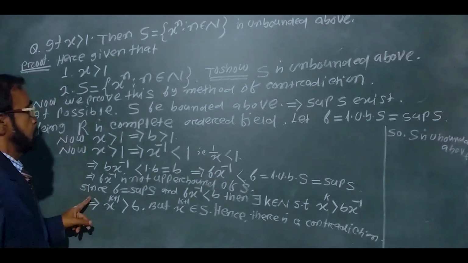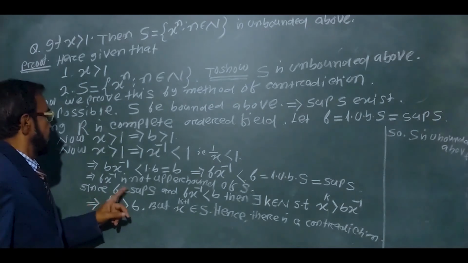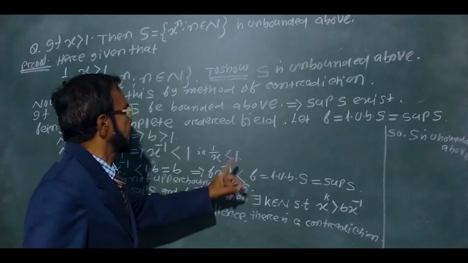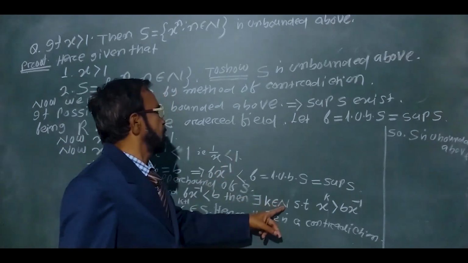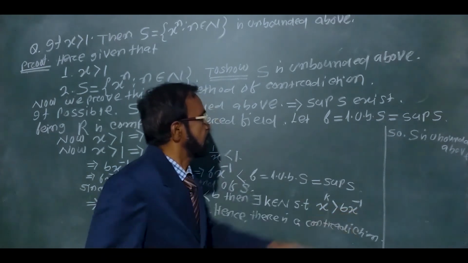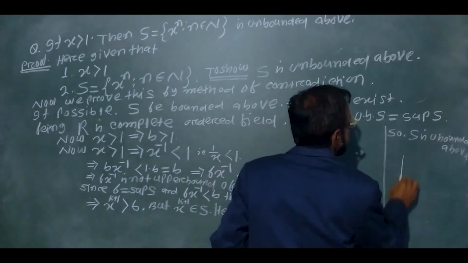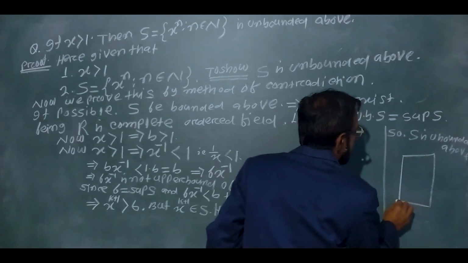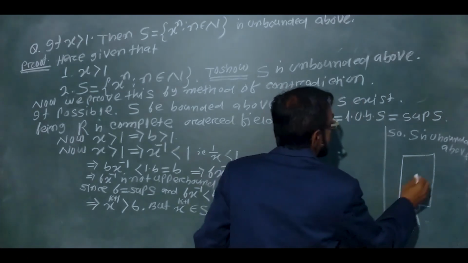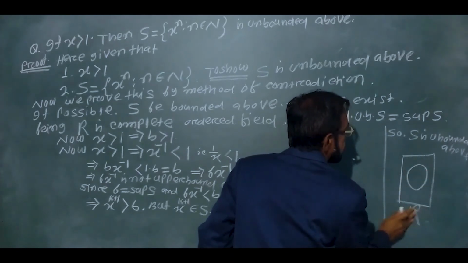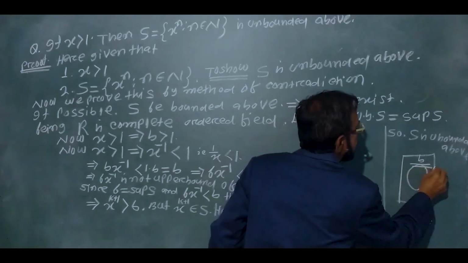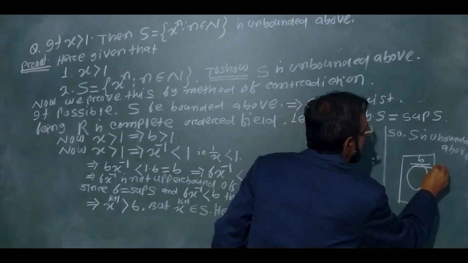But B is equal to the supremum of S, and B x inverse is less than B, so there must exist a natural number k such that x to the power k is greater than B x inverse. This is the figure. Suppose this is the set of real numbers, this is the set S, and the least upper bound is B. B minus epsilon is not an upper bound.